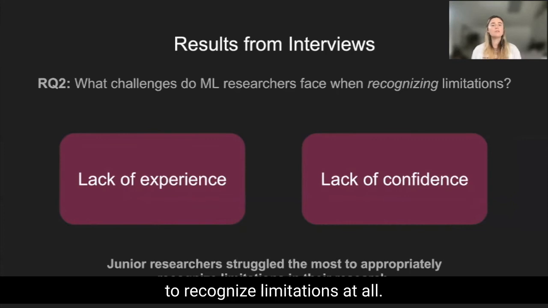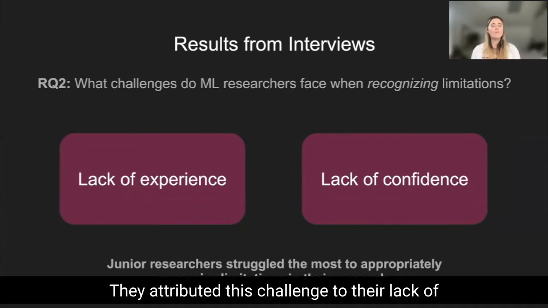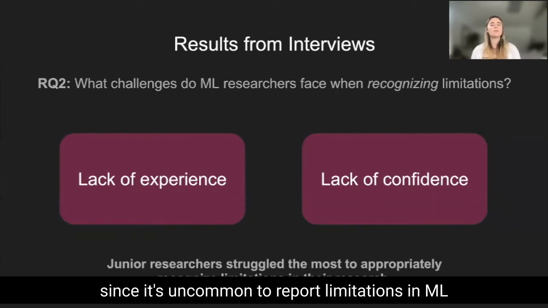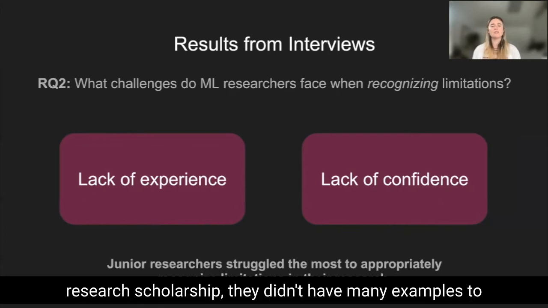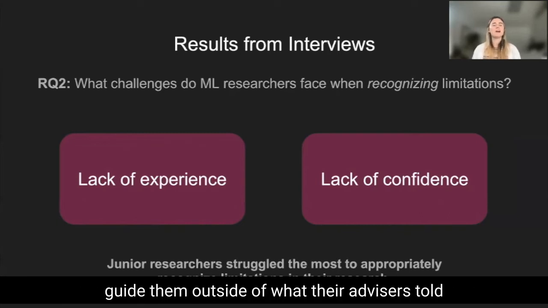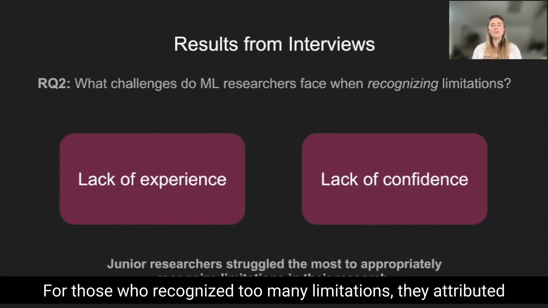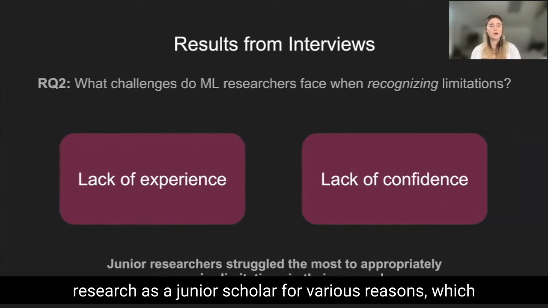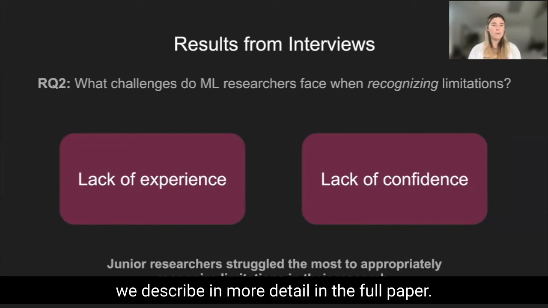For those who had failed to recognize limitations at all, they attributed this challenge to their lack of experience in the machine learning research discipline. Especially since it's uncommon to report limitations in ML research scholarship, they didn't have many examples to guide them outside of what their advisors told them to address. For those who recognized too many limitations, they attributed this to their lack of confidence in their own research as a junior scholar for various reasons, which we describe in more detail in the full paper.